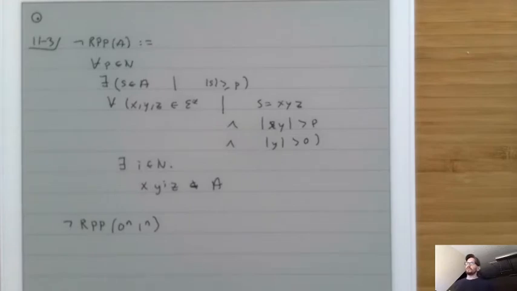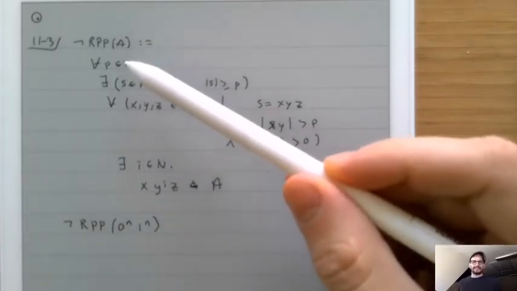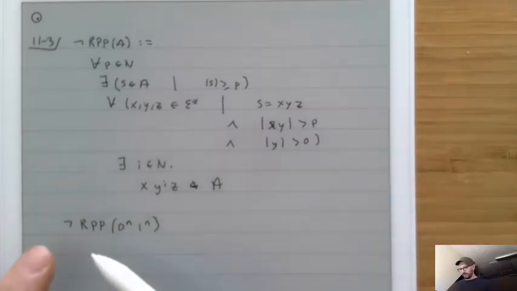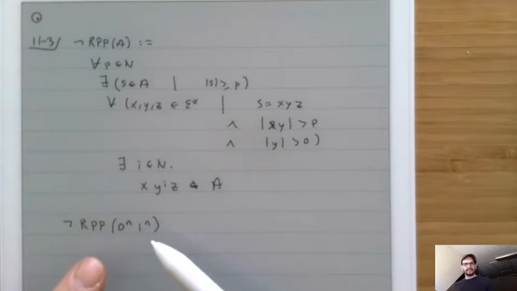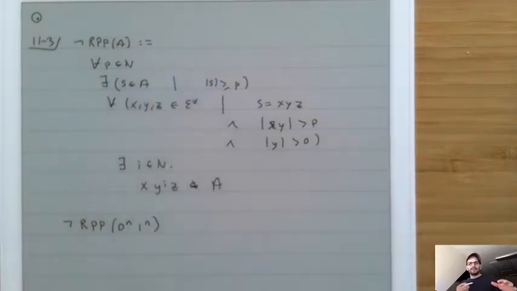Now, when you do a proof, you can think of for alls and exists as being like a game, where whenever there's a for all, that means that your opponent gets to choose the value. So if we were trying to prove not RPP about 0^n 1^n, that means our opponent gets to pick a p that is somehow the most dastardly weird p possible.